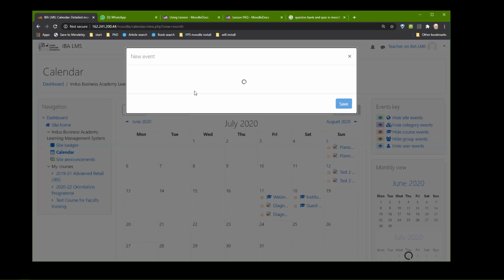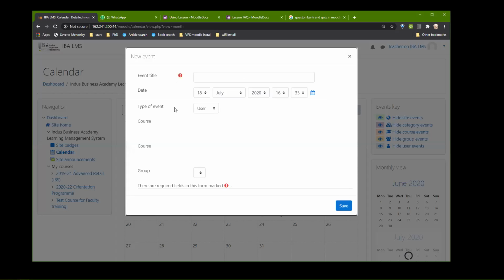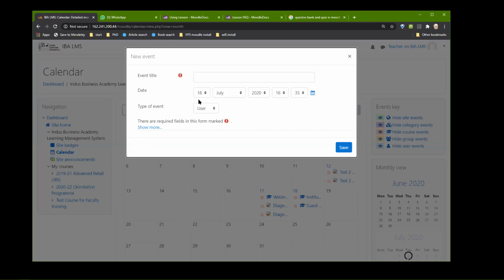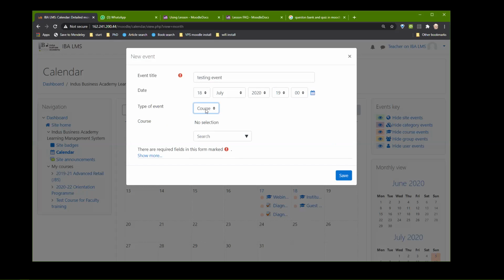Now, if I take a new event, and this time instead of a group, I am going to put it for the entire batch or for the entire course. So I'm just going to say testing event. I'm going to set it up for say today at 7 o'clock. This is how you can set up your calendar and this is how you can set up your lessons and things like that. Now I'm going to say an event for an entire course.